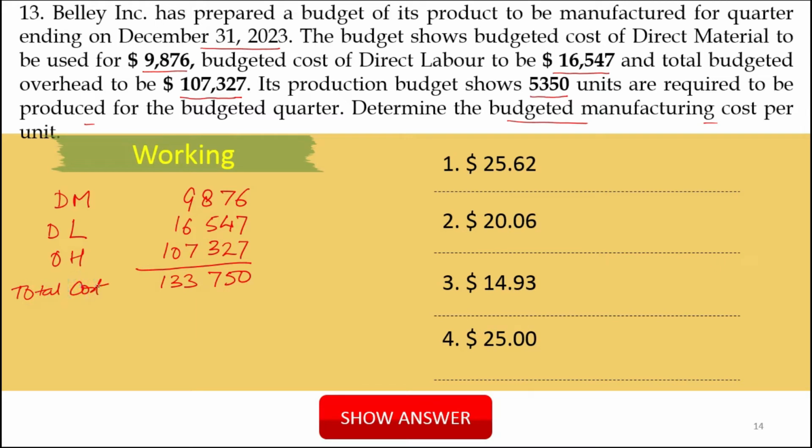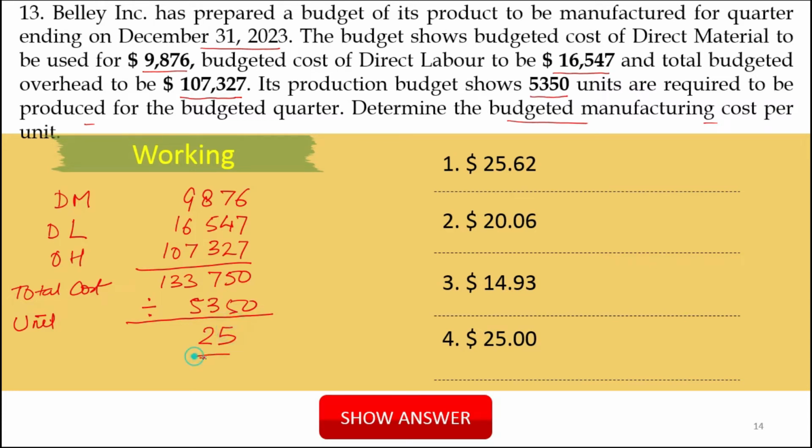Total cost of how many units? Units are 5,350. So for per unit cost, what you have to do? You have to divide by these units and you will get the result. After dividing you will get 25.